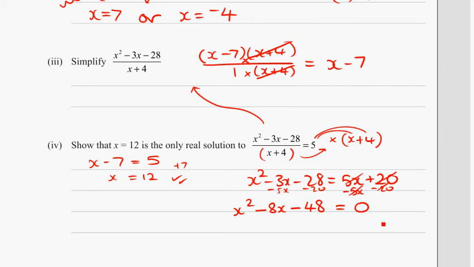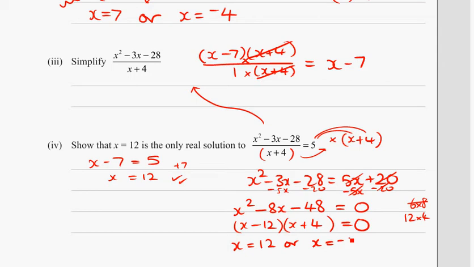You can take your time and do it slower. Once again, this looks like it might factorise. 48 has lots of factors, of course. 6 times 8, 12 times 4. The 12 and 4 will give us the 8 there, which gives me x equals 12, or x equals negative 4.